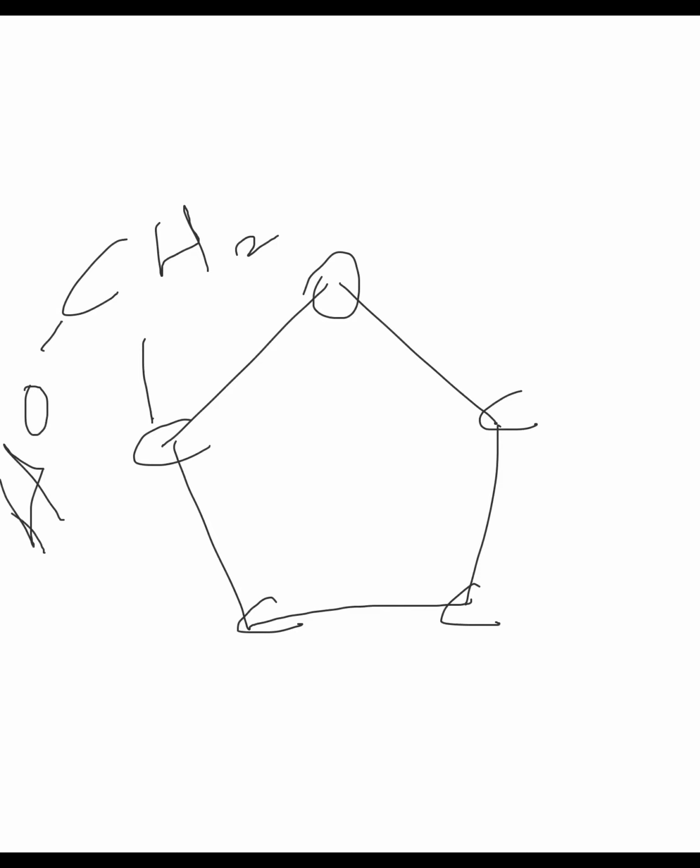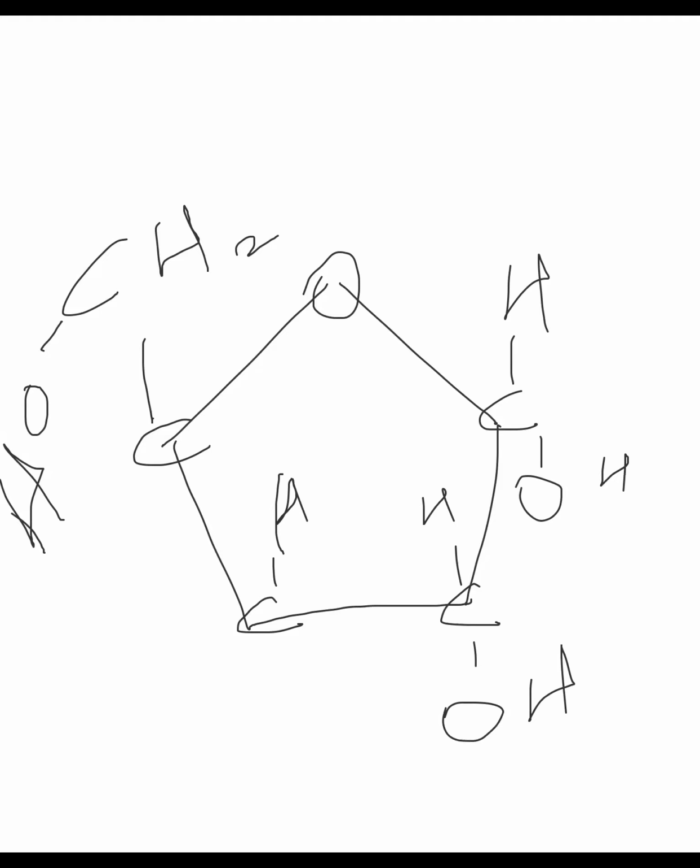It is a 5-ring structure. So what happens? Here is one H, OH, H, OH, H. This is the structure of a ribose sugar. This is the first carbon, the second carbon, third carbon, fourth carbon, and fifth carbon. So what happens? In the 5' position, can you see the fifth carbon? To the fifth carbon, that OH, the phosphate moiety, will be free.